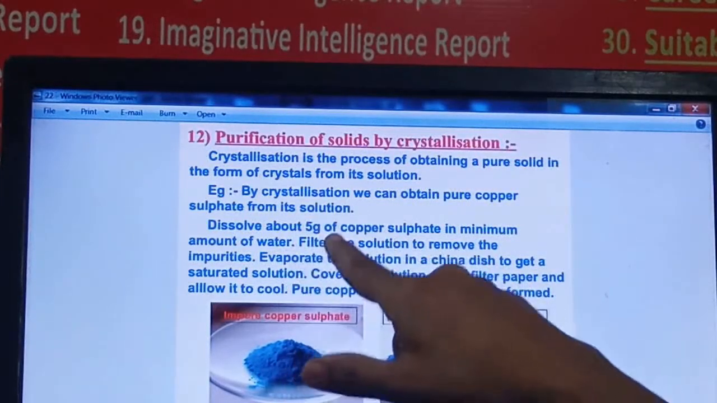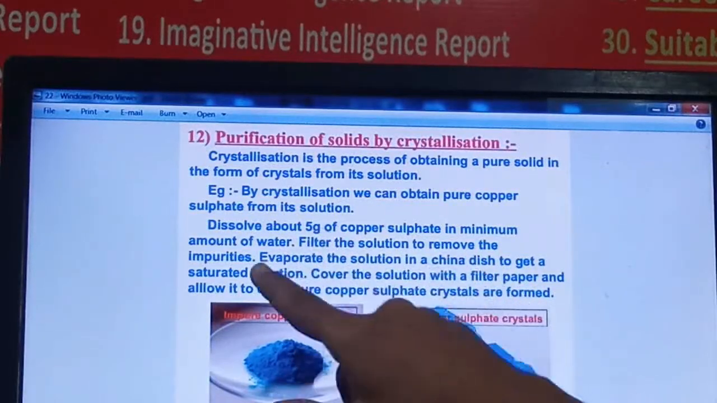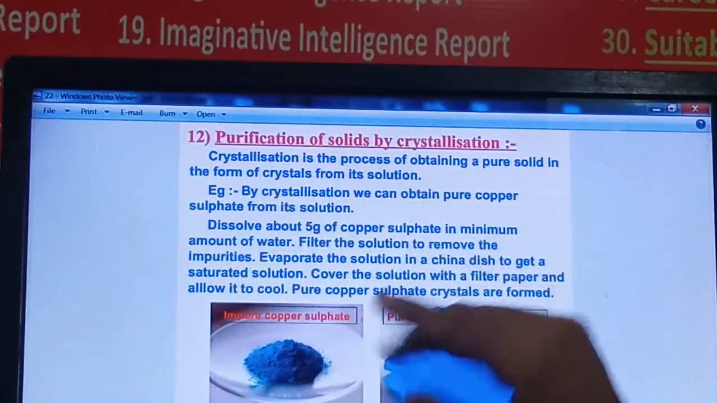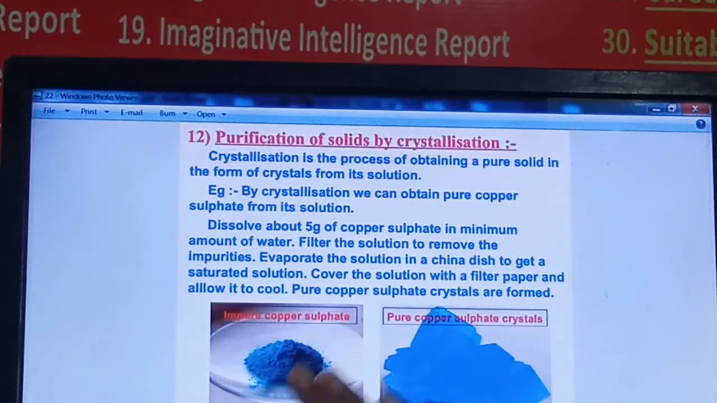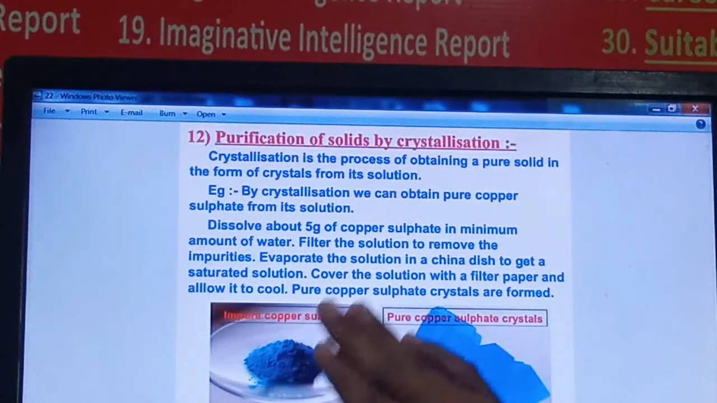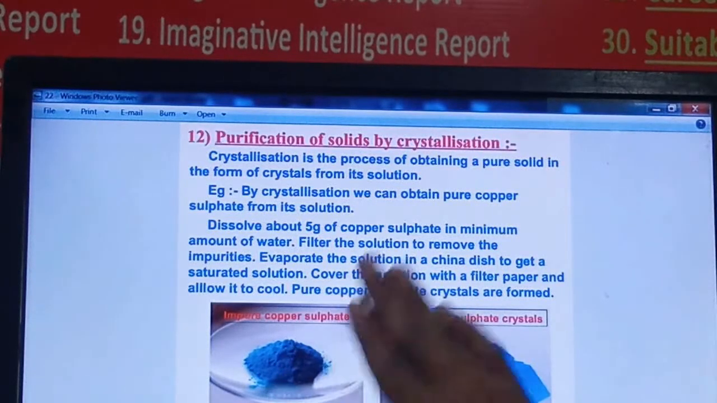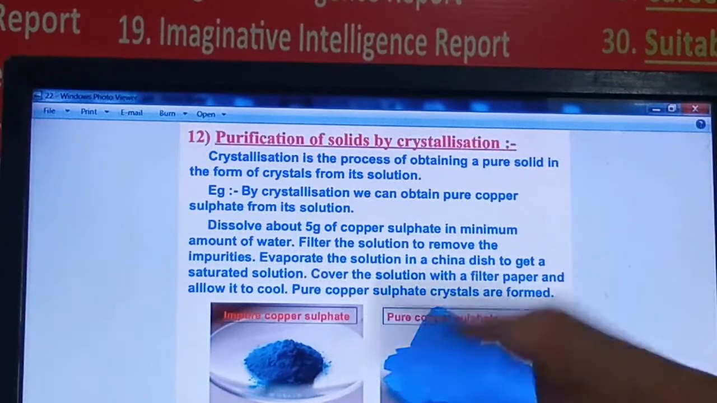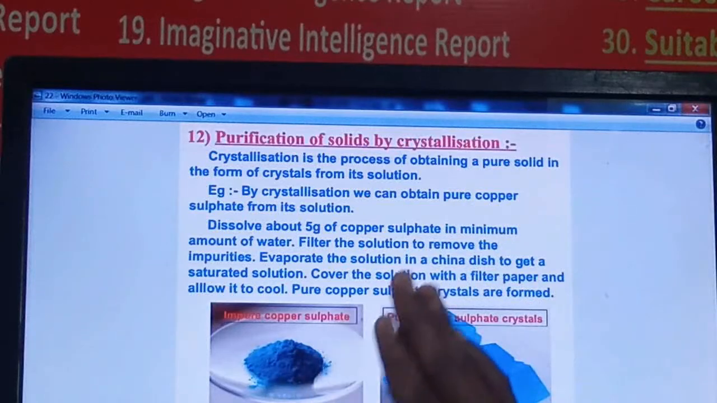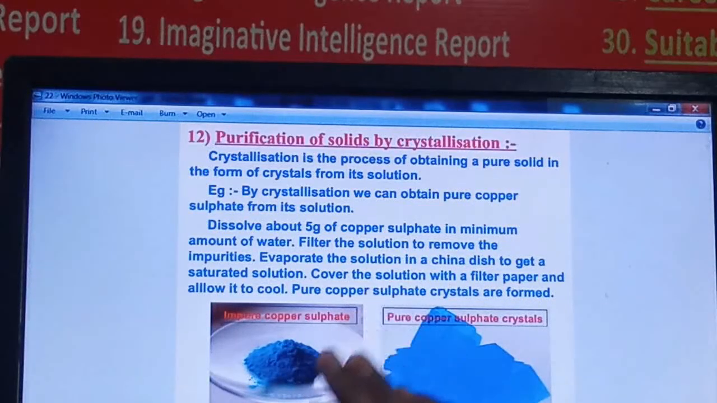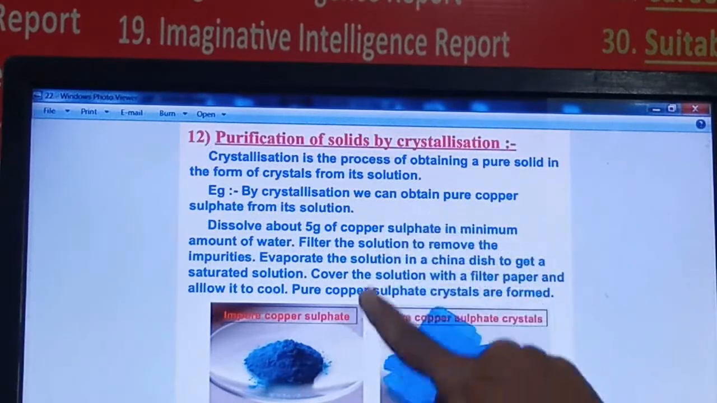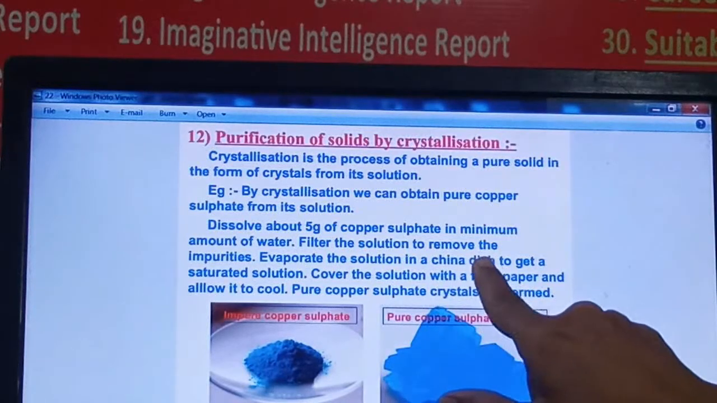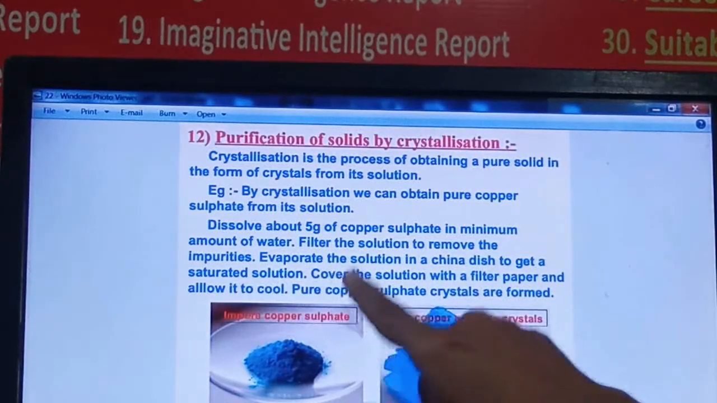So in this way, by filtration, you will remove the undissolved impurities from the solution. Now you have the solution of copper sulfate without its impurities. Now you have to evaporate and remove the water, so afterwards you will get only pure copper sulfate. So evaporate the solution in a China dish to get a saturated solution.